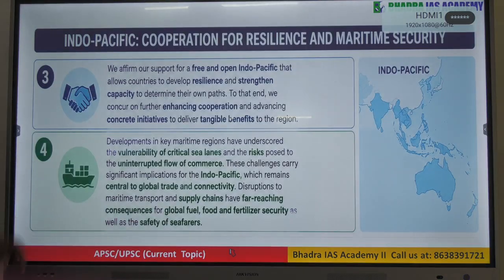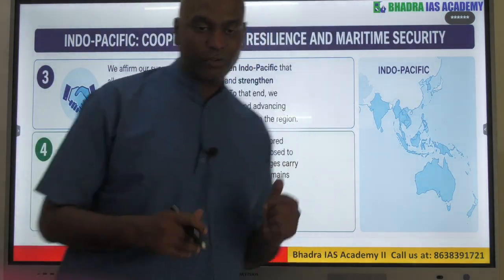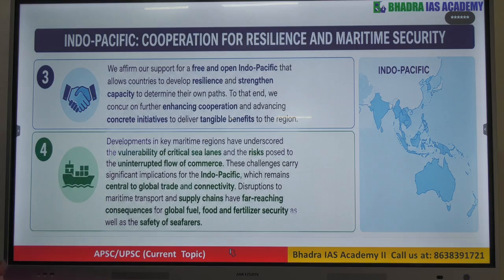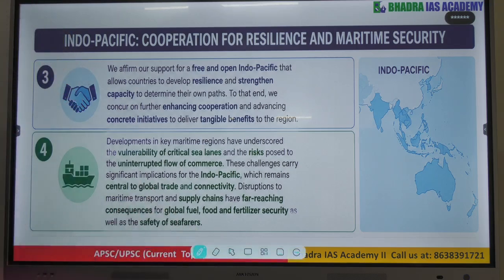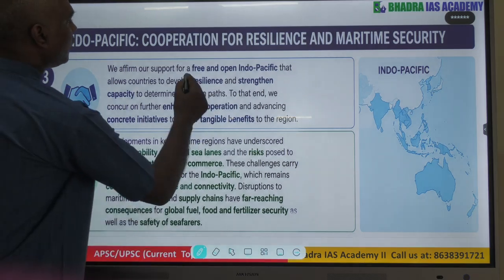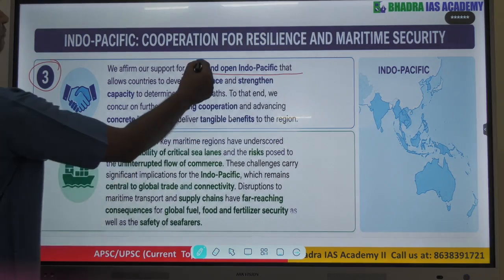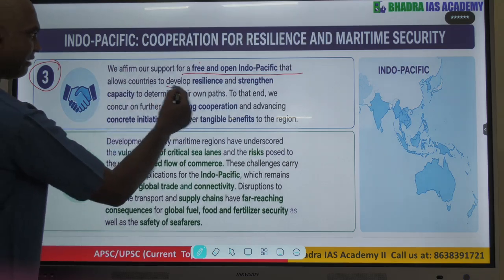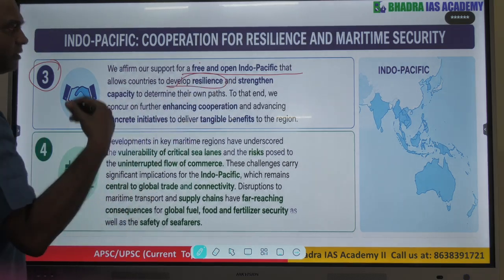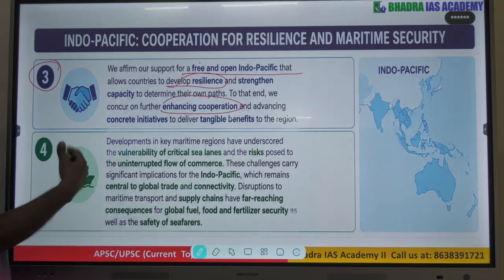Now the recent meeting held in Delhi, what are the major things they highlighted? From the exam point of view, current affairs, I have kept the original statement as it is for the exam. So the first thing is what they are talking about: a free and open Indo-Pacific. That was point number 3 in the statement given. That is the free and open Indo-Pacific, where they can have resilience, so they need not be afraid of other countries, so that they can also enhance cooperation, to benefit.